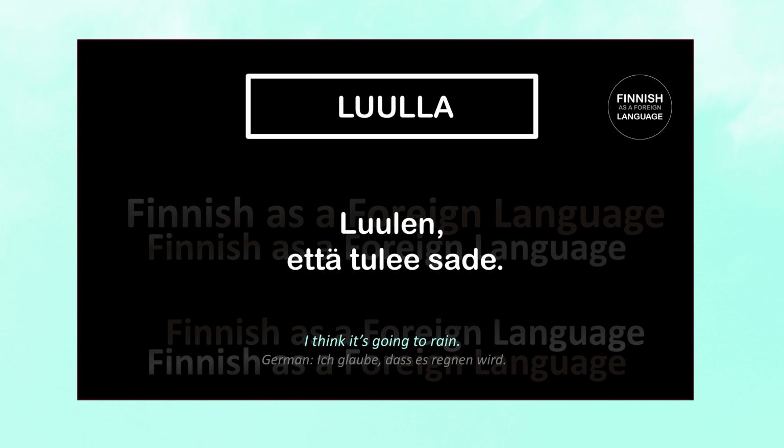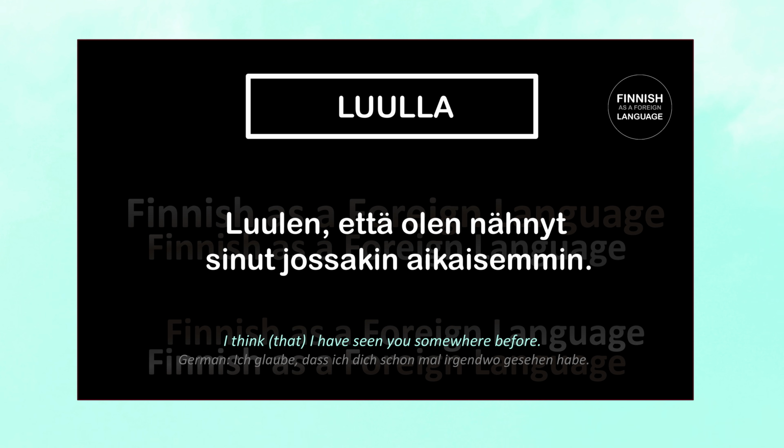So again we have here an assumption, not a confirmed fact. Luulen, että tulee sade. I think it's going to rain. Two more examples. Luulen, että olen nähnyt sinut jossakin aikaisemmin, means I think I have seen you somewhere before. Let's go step by step. Luulen means I think, I believe. Että, that. Olen nähnyt means I have seen.